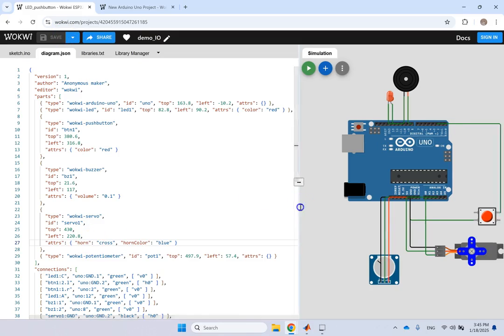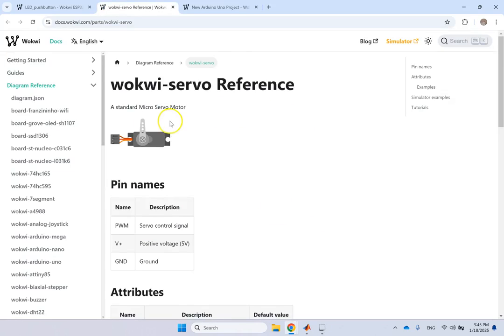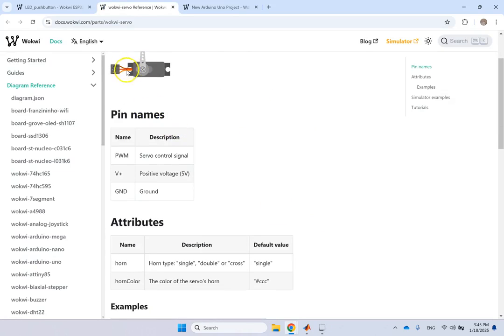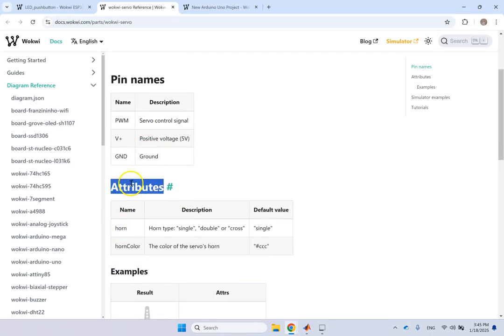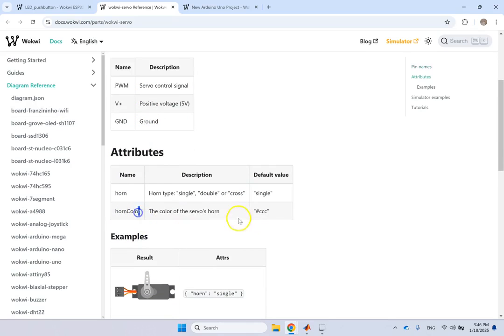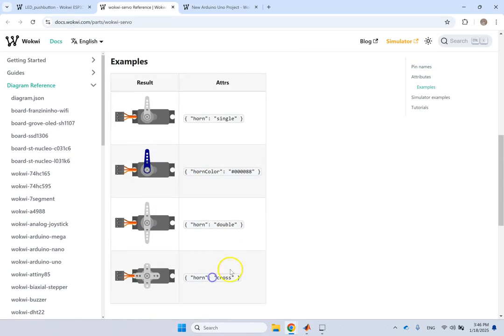Now, what attributes each physical part has, you can easily find by clicking on it one time. It brings up this question mark. You click on that, and then it takes you to the help page for it. So it says, hey, it has three wires, right? One is the high signal, one is the low signal, one is the PWM. And then for the horn, under attributes, you can make the horn single, you can make it cross or double, and the color of it you can provide. And here it shows you that this is a single, this is a blue color, this is a double, this is a cross.